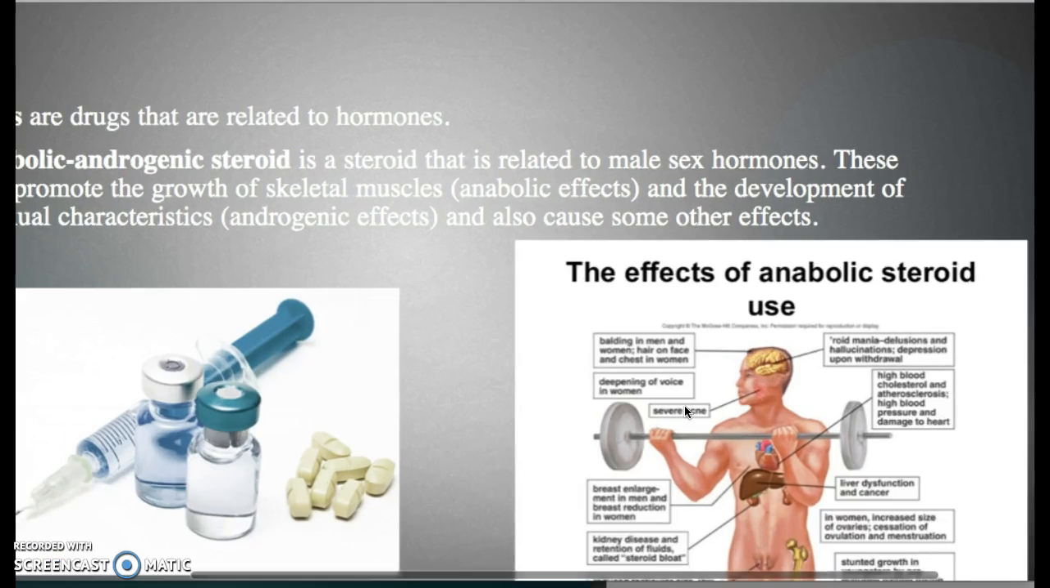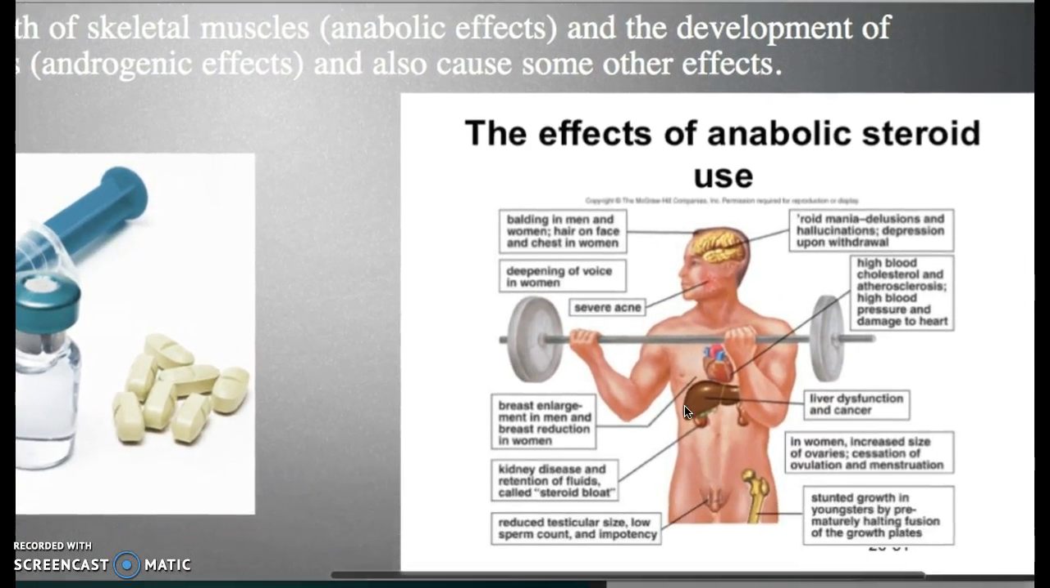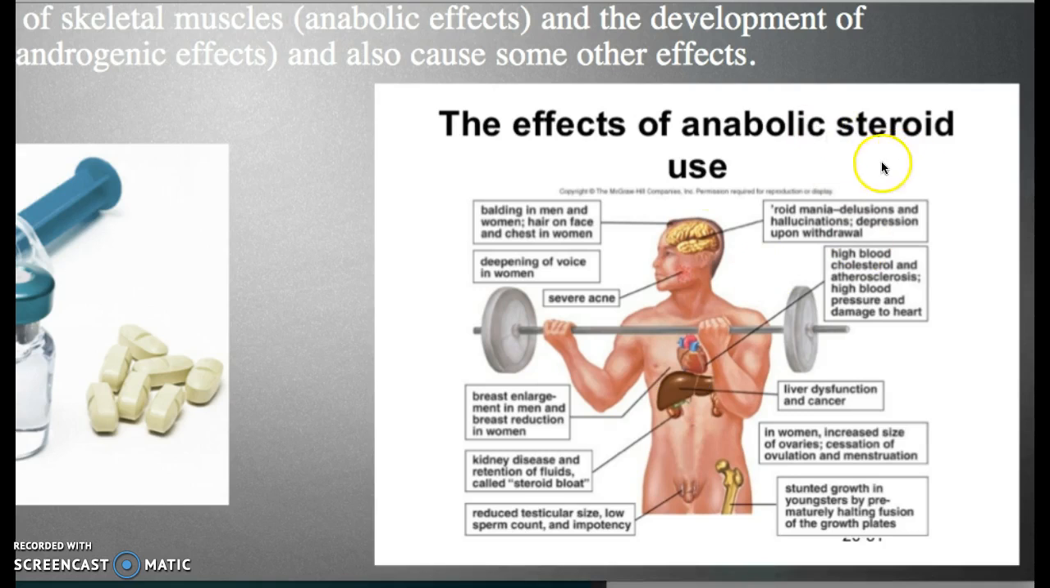So if we look at this picture right here, it talks about the effects of anabolic steroid use. Balding in men and women, hair on face and chest in women, deepening of voice in women, severe acne, breast enlargement in men and breast reduction in women, kidney disease and retention of fluids called steroid bloat, reduced testicle size, lower sperm count, high blood pressure, cholesterol, and damage to heart.